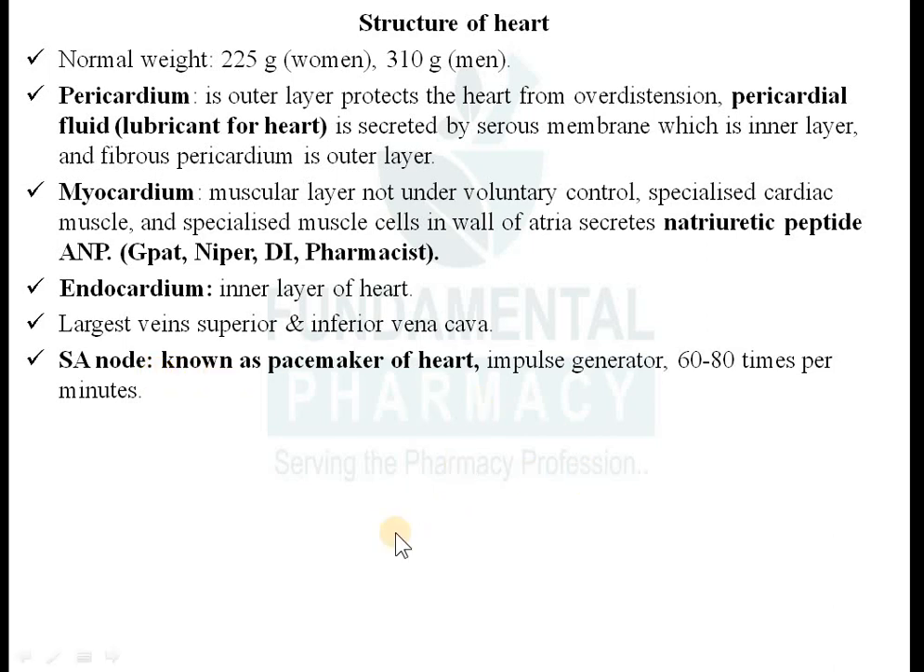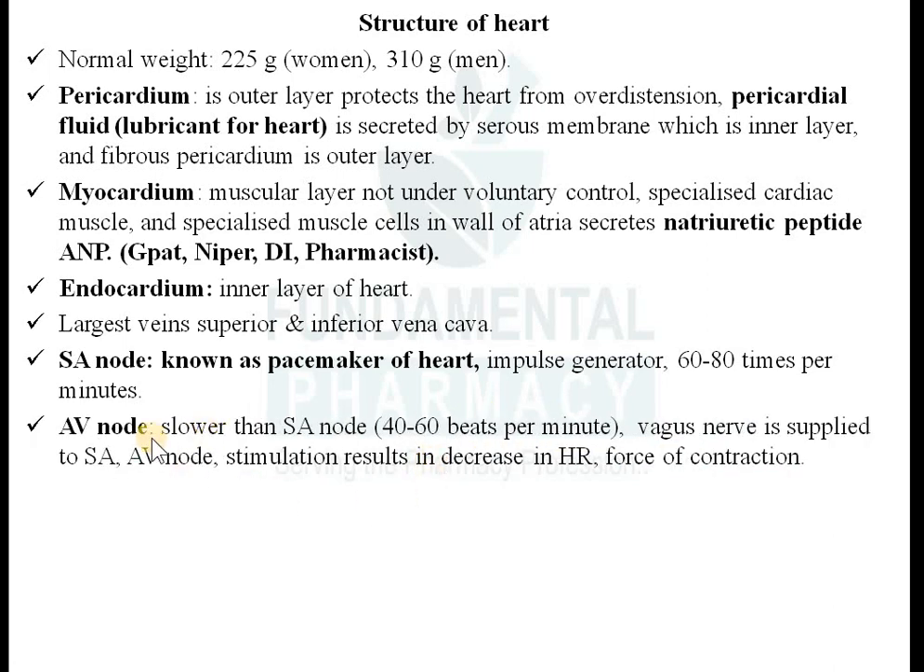I will show you, okay. So it will generate an impulse, it will control your heartbeat, okay. It will generate around 60 to 80 impulses per minute. 60 to 80 impulses per minute is generated by the SA node, and SA node is known as the pacemaker of the heart. ये क्या था? Now AV node, after that AV node is there. It is known as the atrioventricular node. It is present just in the atrioventricular septum of the heart, okay.